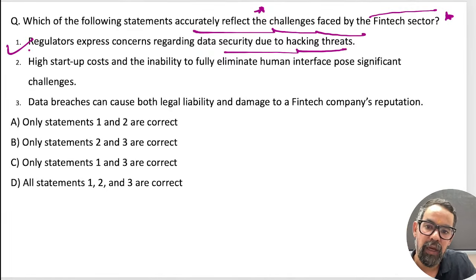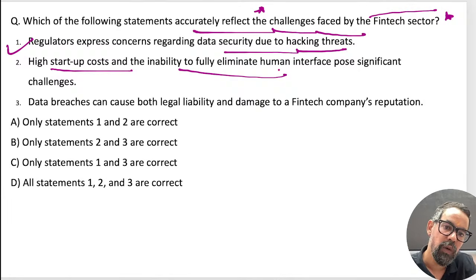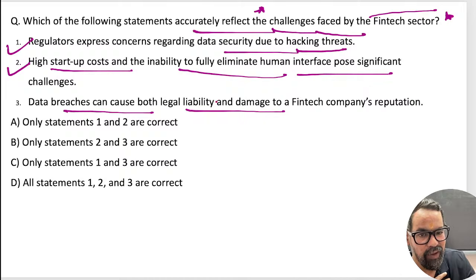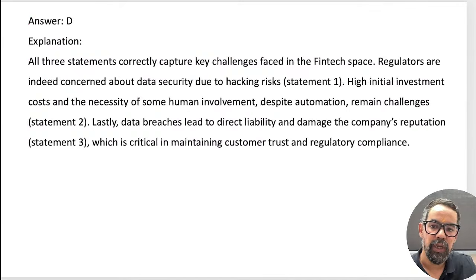Another one: high startup cost and inability to fully eliminate the human interface pose significant challenges also. This is also correct, right? Data breaches can cause both legal liability and damage to the fintech's reputation. This all should be the right answer, so option D must be the right answer for this one.